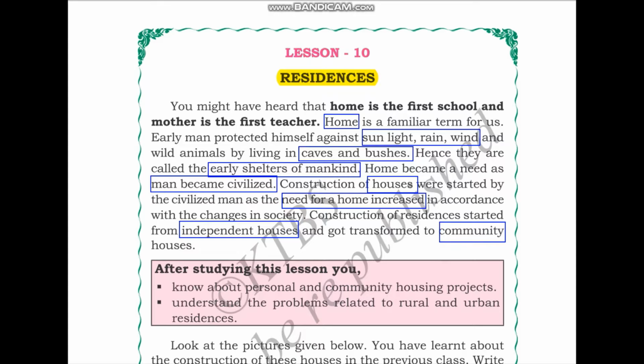Initially, we used to go out and search for places where we could live in, like caves and bushes. Then we started constructing our own houses. First we constructed independent houses. Next, we started constructing community houses.